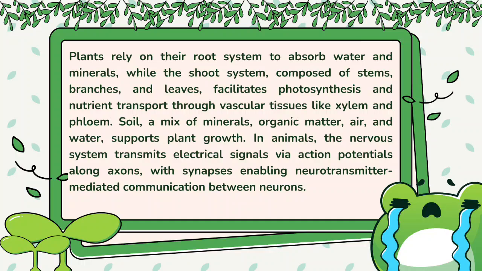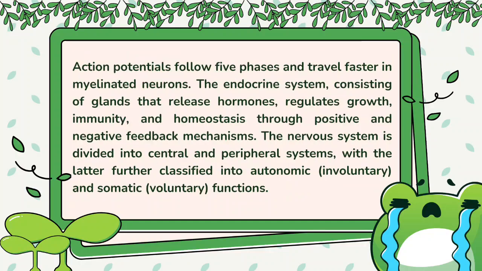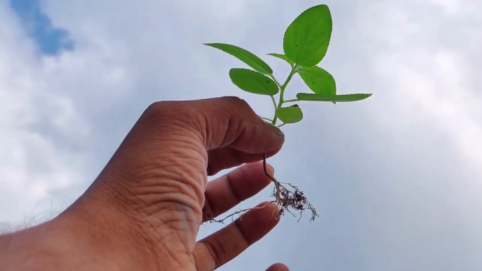In animals, the nervous system transmits electrical signals via action potentials along axons, with synapses enabling neurotransmitter-mediated communication between neurons. Action potentials follow 5 phases and travel faster in myelinated neurons.